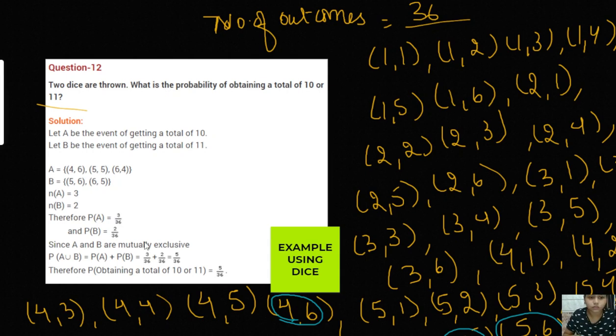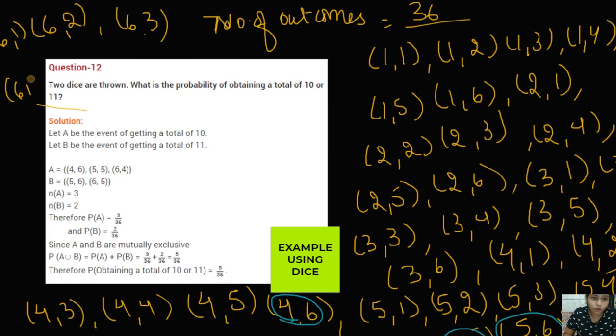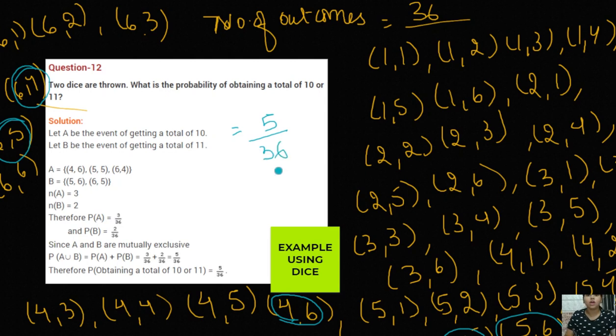Also the other outcomes I left were 6 comma 1, 6 comma 2, 6 comma 3, 6 comma 4, 6 comma 5, and 6 comma 6, right? Out of these also, this is the 10 and this is 11. So the total number of outcomes forming 10 or 11 is 5. There are basically 5 outcomes. Okay, so 5 outcomes are there and the total number of outcomes is 36. So this is how we can solve the question of probability, right?